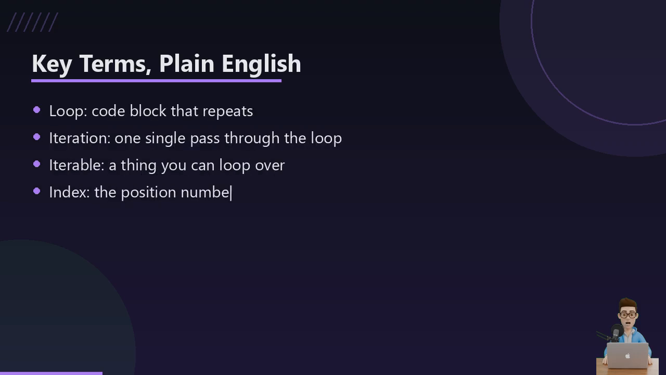A loop is just a block of instructions that runs again and again. One trip through that block is called an iteration. An iterable is anything you can walk through item by item, like a list or a string. And an index is just the position number, starting from 0.